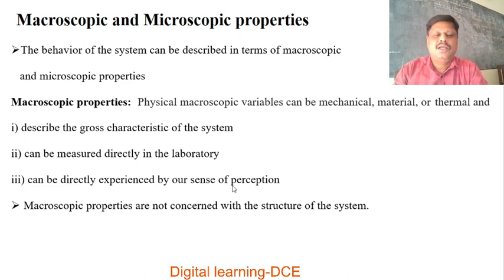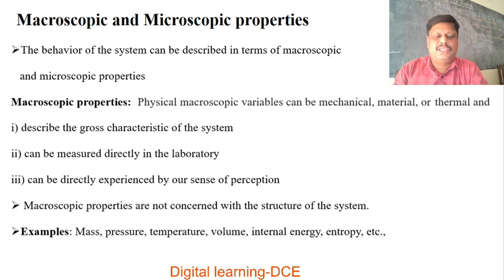For example, temperature, pressure, mass, volume, internal energy, entropy, etc. These are all examples of macroscopic properties.